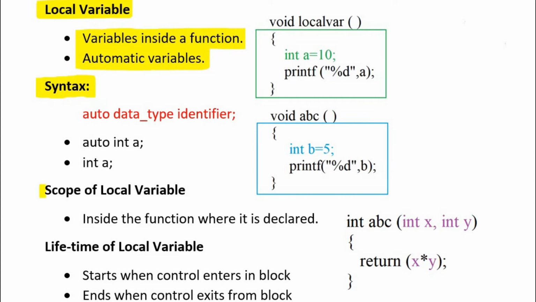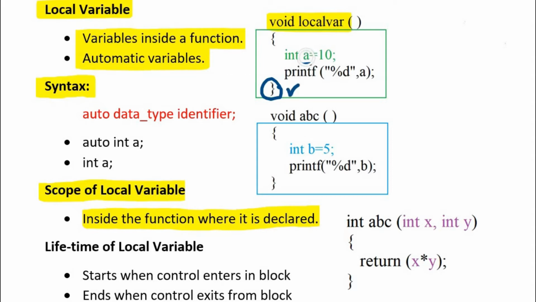Let's see the scope of local variable. Scope is the area where a variable can be accessed. So the scope of a local variable will be inside the function where it is declared. For example, this is a function void local variable, and this is the body of local variable function. Inside the body, a local variable is declared. The scope of this local variable will be inside the body of this function. As the body ends here at this curly brace, the scope of variable also ends at this point.